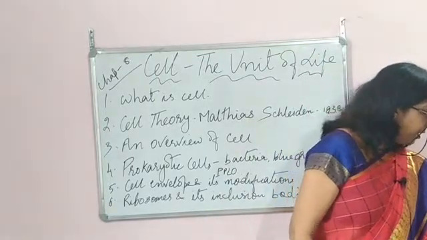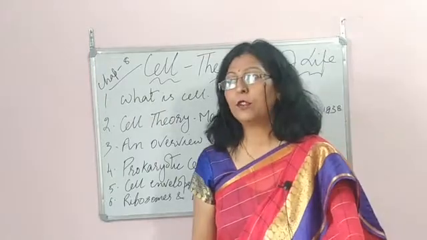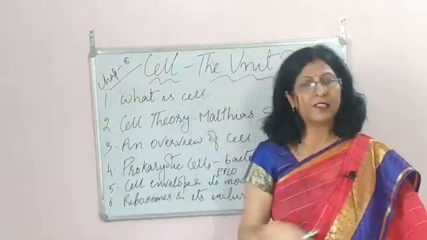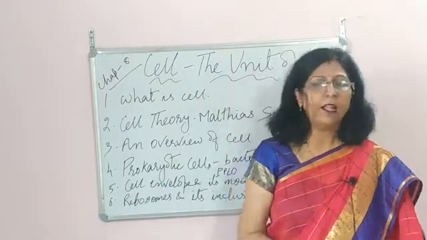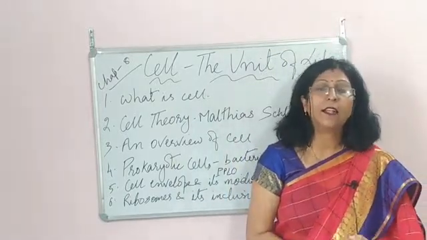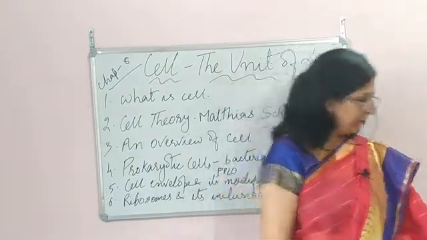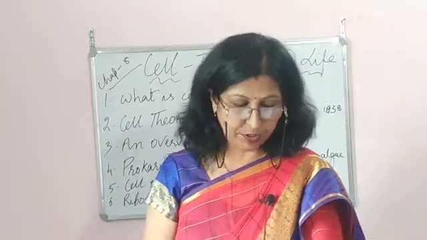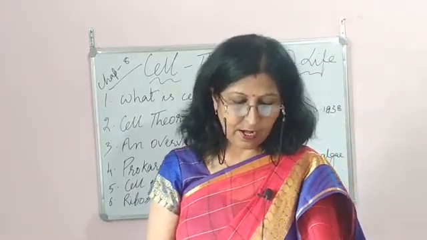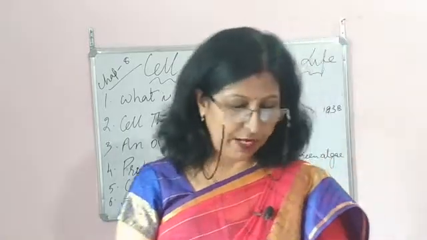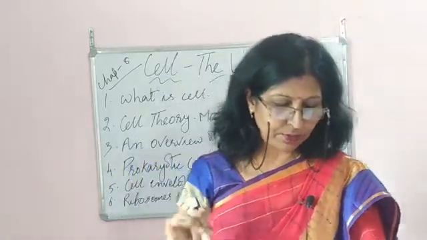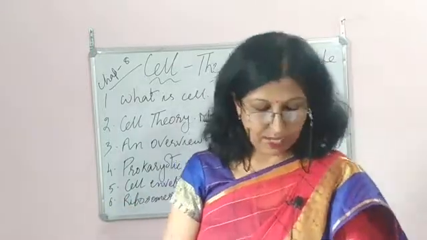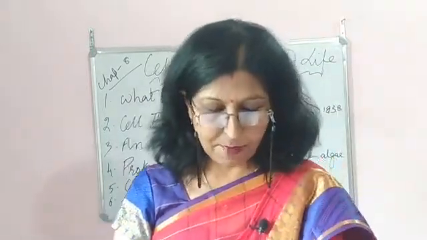Now when we come to this overview of the cell, when we talk about plant cells and animal cells, plant cells have a plant cell wall as the outer covering, and the other organelles. And animal cells have a cell membrane. A typical plant cell has a cell wall as its outer boundary. And again, the nucleus, chromosomes, the genetic material, that DNA, and they also lack a membrane. They lack membrane bound organelles.